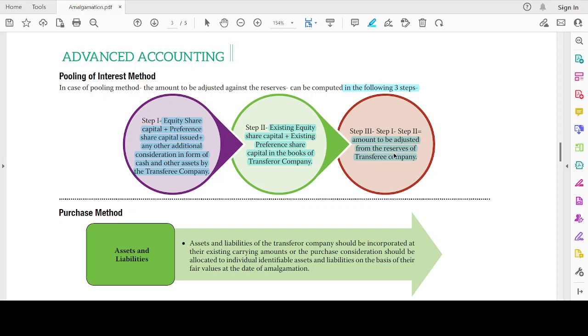First, I have to compute what? Add equity share capital plus preference share capital issued plus any other consideration in the form of cash or other assets given by the transferee company. Then reduce the amount already there in the transferor company's books for equity share capital and existing preference share capital. That amount is to be adjusted against reserves. Clear? So whatever the adjustment is, it will be there only in the reserves account.